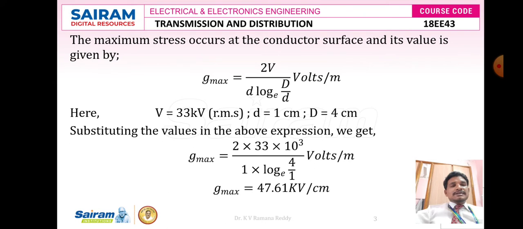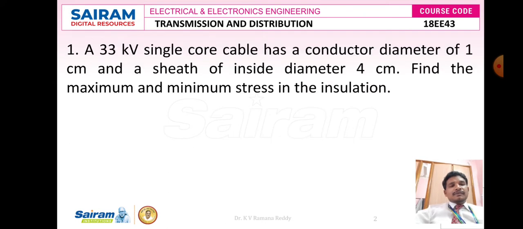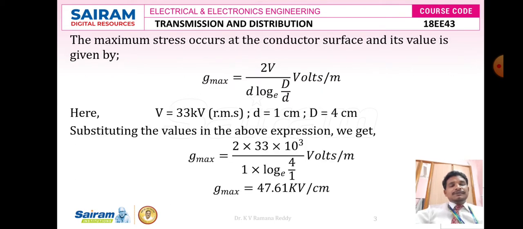So let us see the problem. In this problem they have given that line voltage VL is equal to 33 kV, conductor diameter small d is equal to 1 centimeter, and sheath diameter capital D is 4 centimeter. Now we have to find the maximum stress at the conductor surface, and the minimum stress at the sheath. The maximum stress at the conductor surface is given by the formula, G maximum is equal to